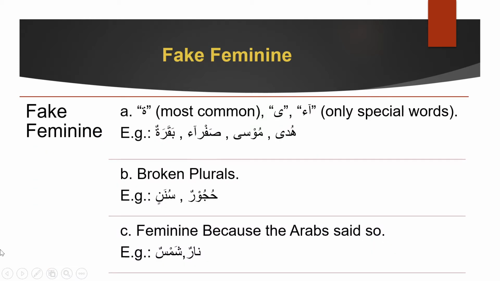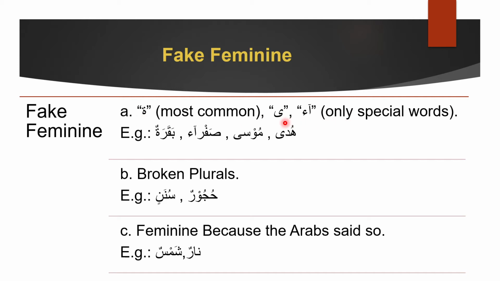The first clue that a word is fake feminine is if it has ta marbuta, alif maksura or alif mamduda at the end of the word. Ta marbuta is the most common. If you see this at the end of the word, there is a high possibility that it is fake feminine.